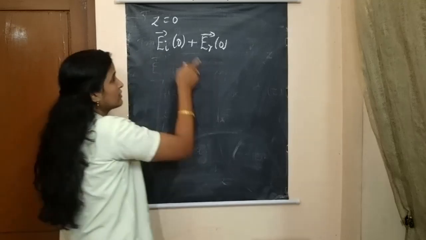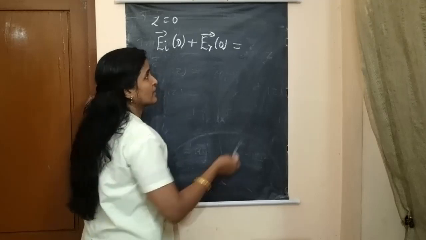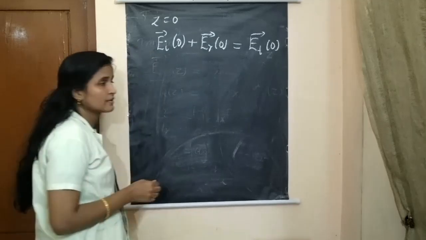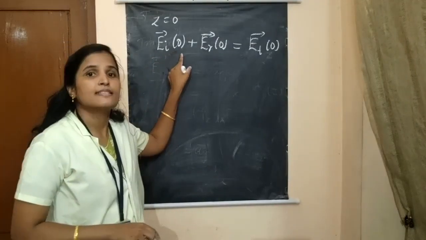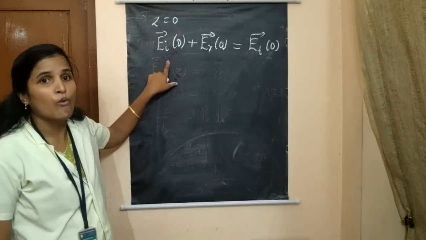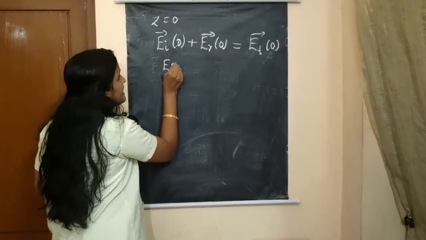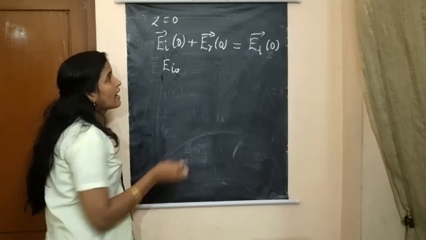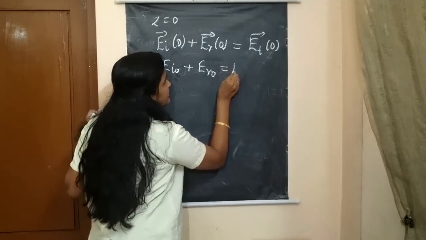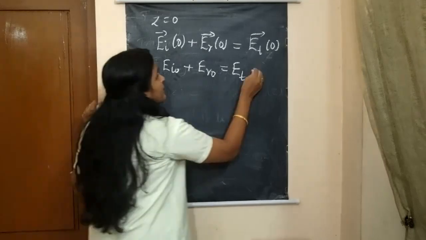So the total component is equal to the sum of components in medium 2, that is E transmitted of 0. So when we substitute z is equal to 0 in the E of z equation, what we get is E I naught plus E R naught is equal to E T naught. Okay, so let it be equation number 1.